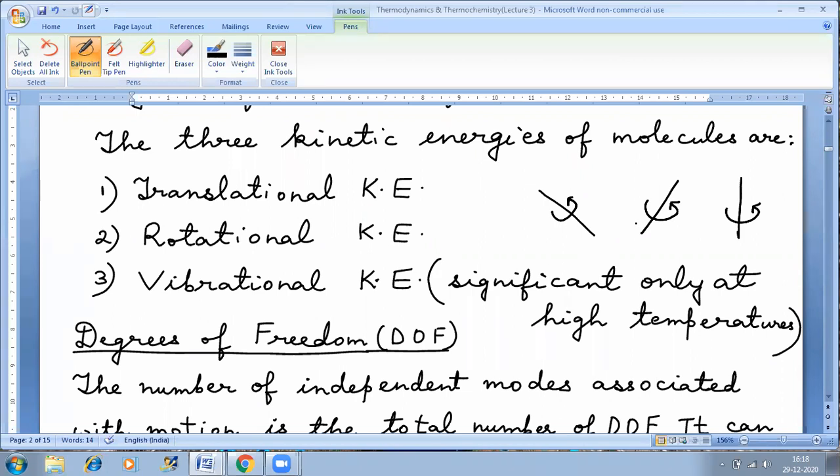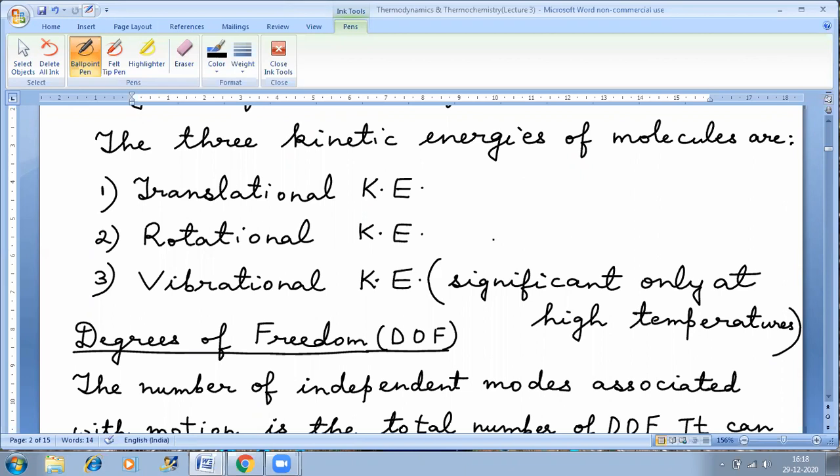There are three possible axes: one is x, one is y, and one is z. So there are three types of rotational motion because there are three different axes. Similarly, for translational also there are three possible types of translational motion: one along the x-axis, one along the y-axis, and one along the z-axis.